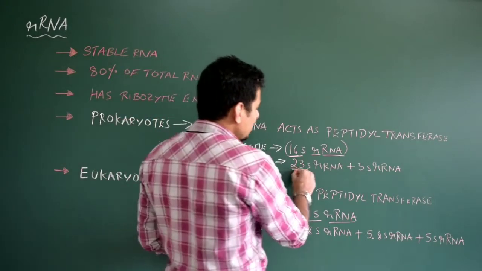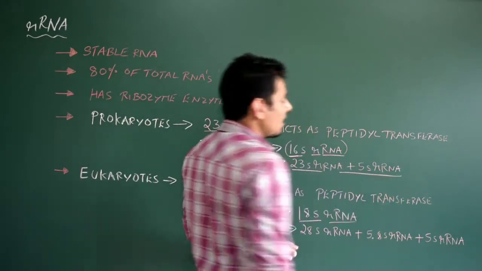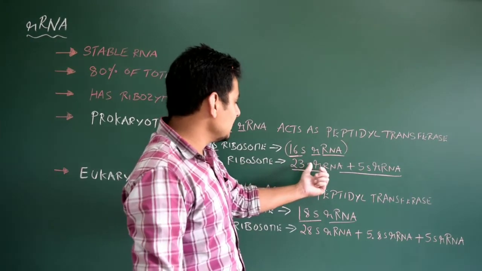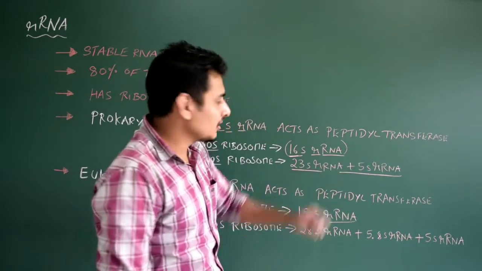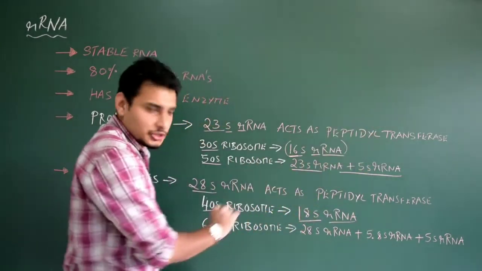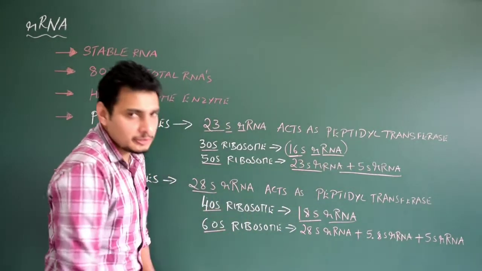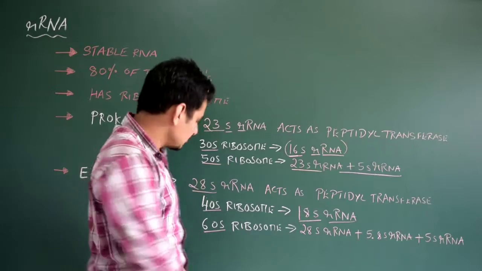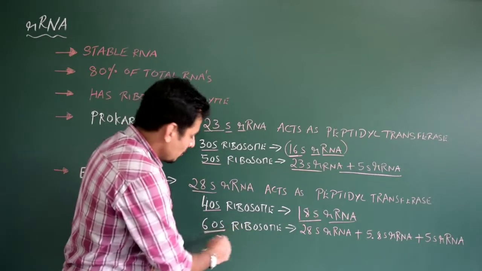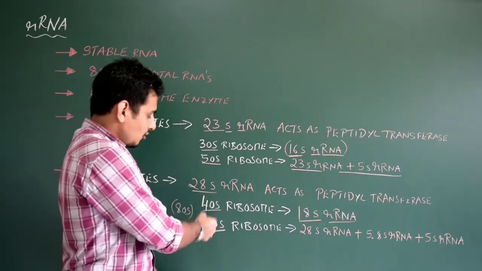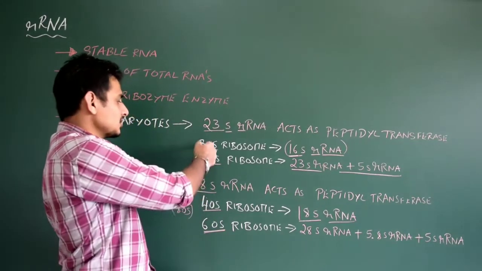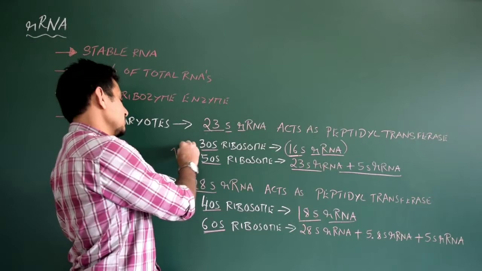Okay, the 50S, that is the larger subunit in the case of prokaryotes, is mainly made up of two types of rRNA, that is 23S rRNA, along with 5S ribosomal RNA. Just notice, in the case of eukaryotes, there is no 50S. Instead of that, 60S is there. So to make the 80S ribosome, 40S and 60S make 80S. In prokaryotes, 30S and 50S make 70S.